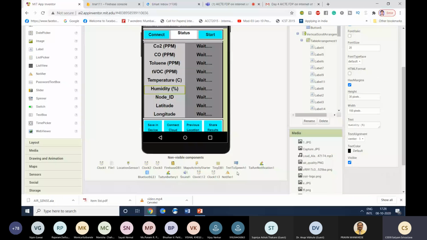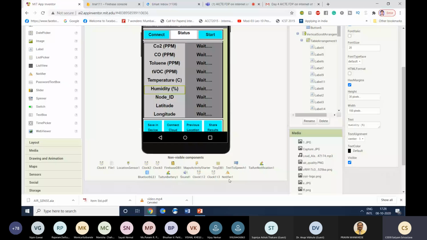Like right now I have different clocks for basically setting the timer, file for writing any data, location sensors. Different software-based sensors are also there that I'll explain to you, and different clocks and notifiers and everything. Okay. Now we'll go to layout.